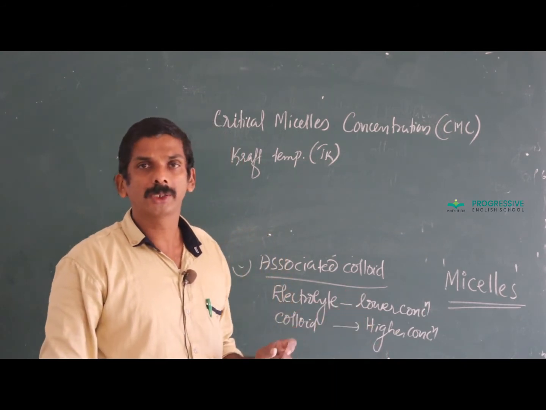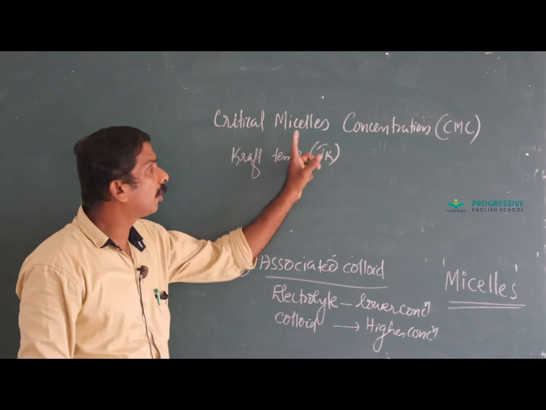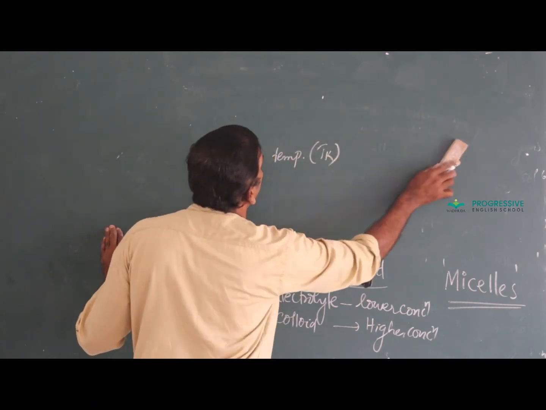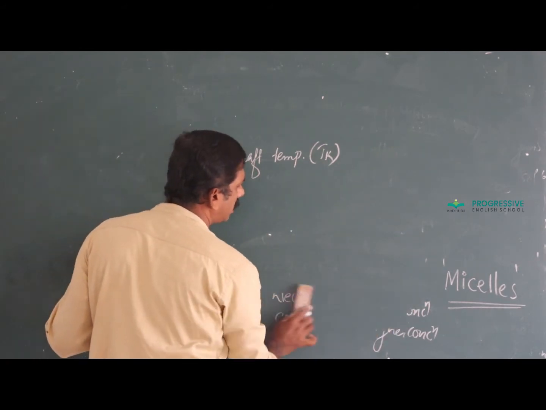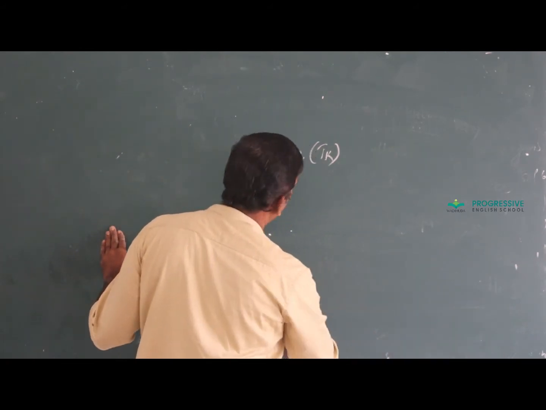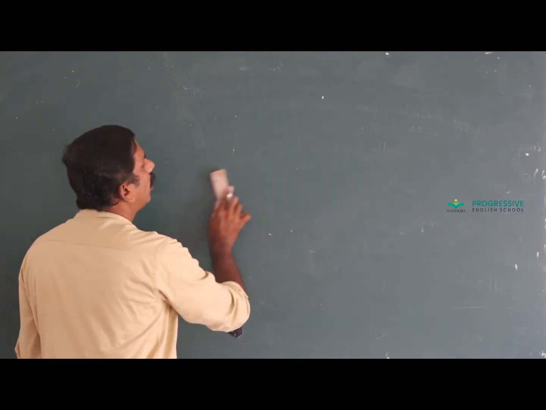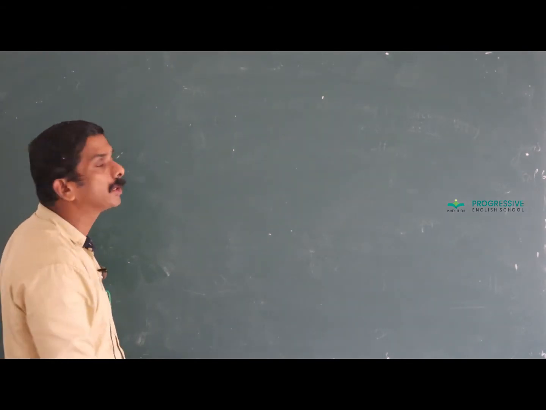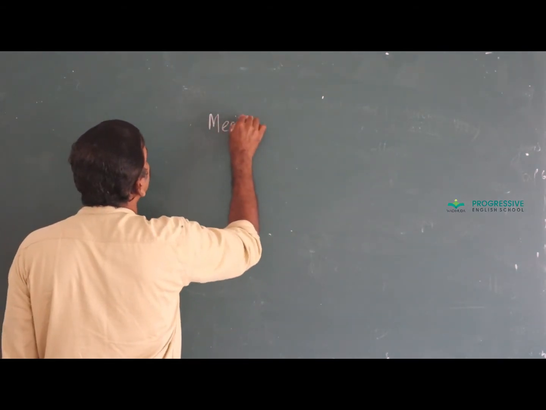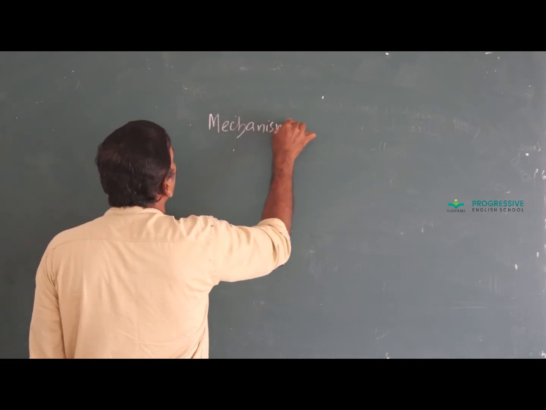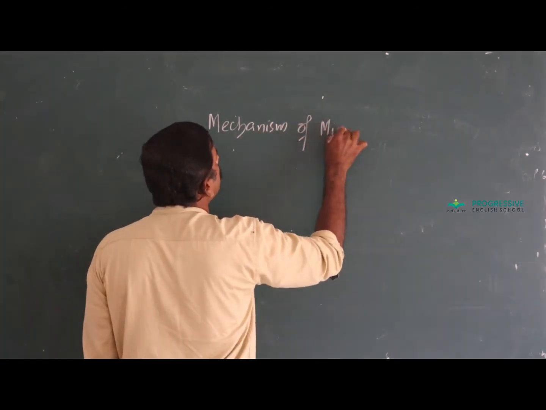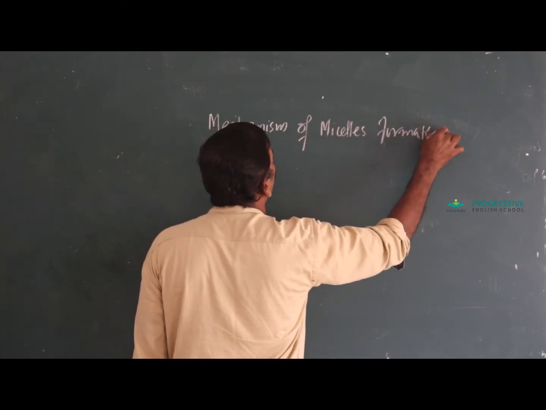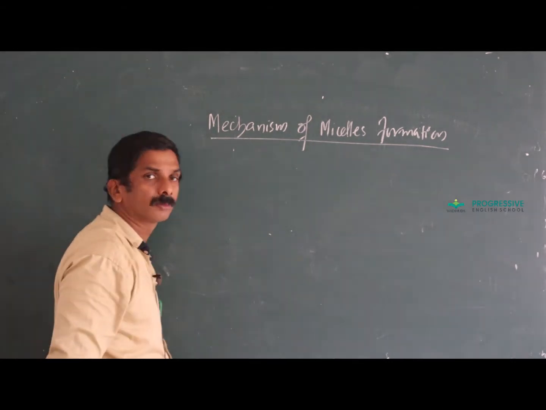The minimum concentration required for the formation of micelles is called the critical micelle concentration, and the corresponding temperature is called the Kraft temperature. And next we have to study the mechanism of micelle formation.